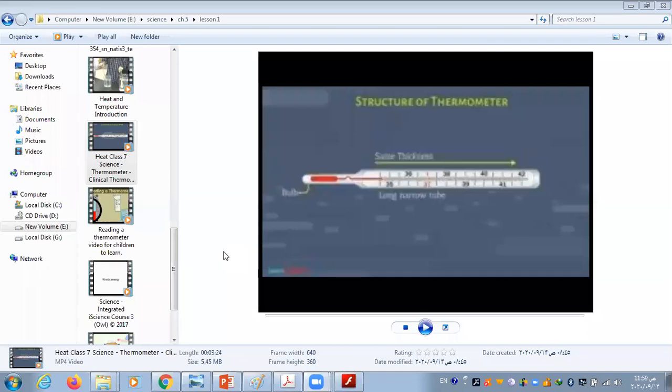So the working idea of all thermometers is that we search for a property that will change with a change in heat. For liquids, the liquids expand and contract with changes in heat. The length of the liquid will expand when we heat it up, and it will contract or decrease when we cool it.